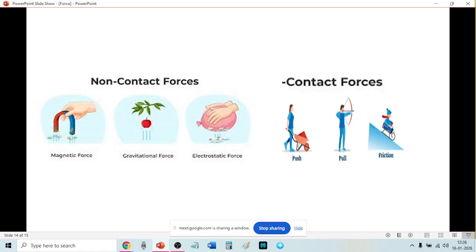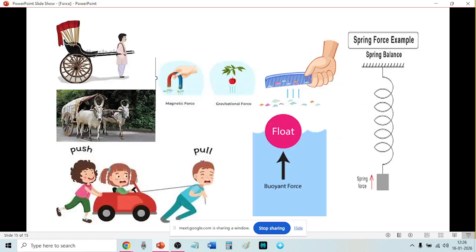Okay? So now these things, where an animal or a man is pulling or pushing. At the top you can see a man pulling a rickshaw. Then the second picture down, you can see a bullock cart. The third, you can see two boys pushing and pulling. So these are sometimes called muscular force. What is it? Muscular forces, those by man or animals.